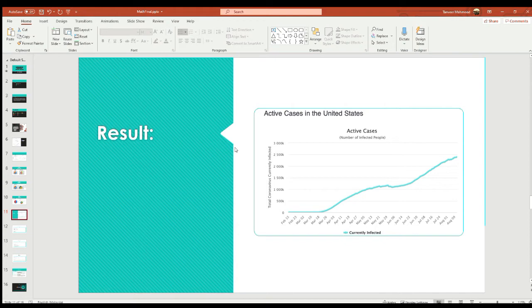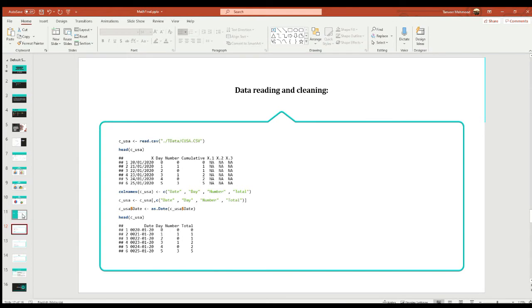So we know that the first case was detected on 21st January for USA. Then it started to grow from March 18th, and it started to rise, and gradually it increased to the highest. So that's why USA has the worst case scenario of infections of coronavirus. That's why we are going to analyze it. Next part will be explained by Brother Tanvir.